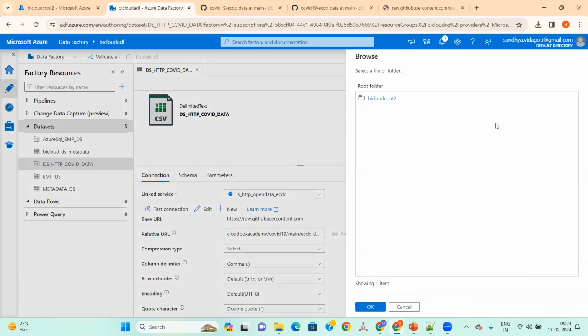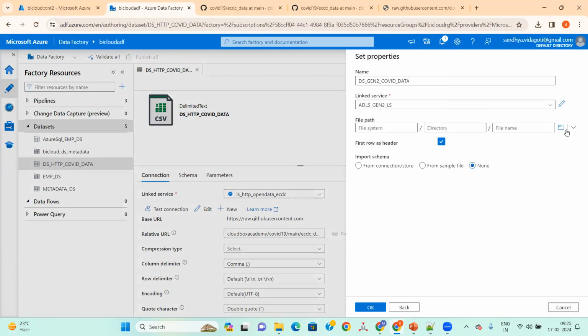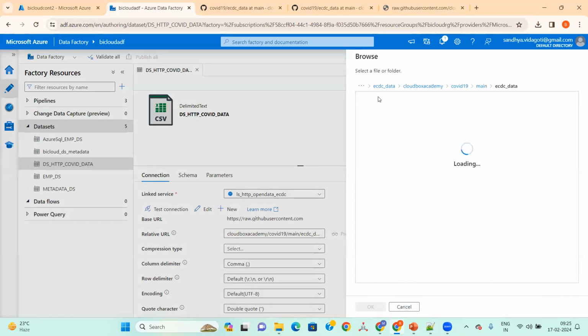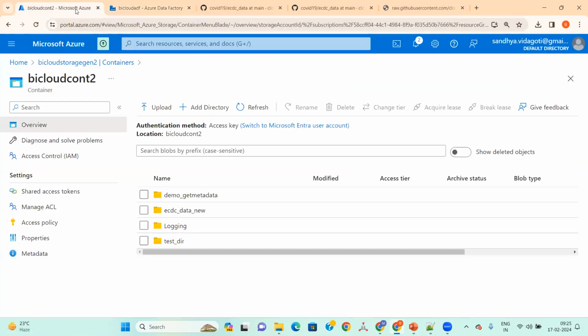So I'll browse the path here. This is the container, right? In this one, ECDC new cloud dictionary, and this one main, blob, main. Okay, till here. Till main only we have, right?